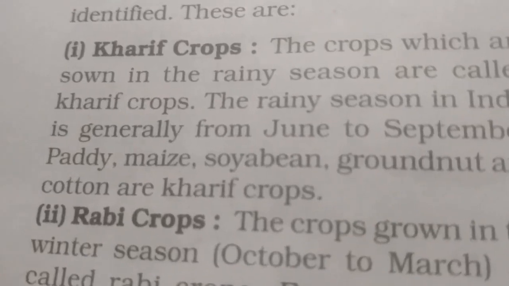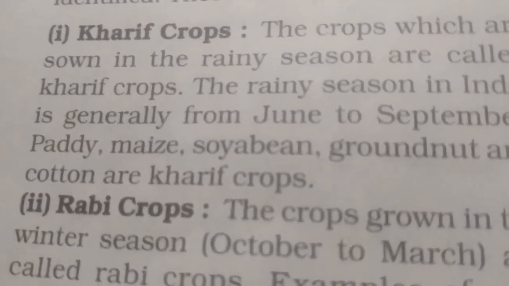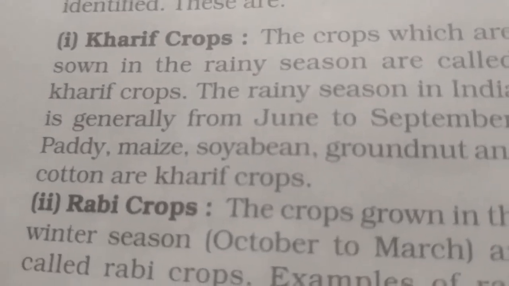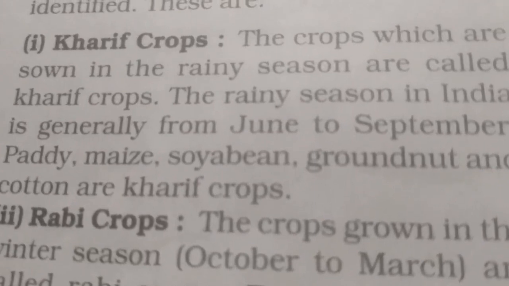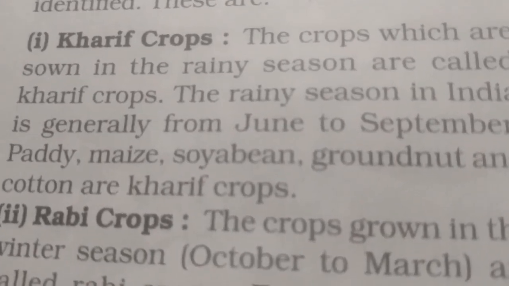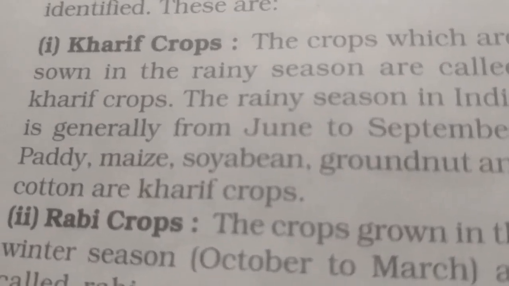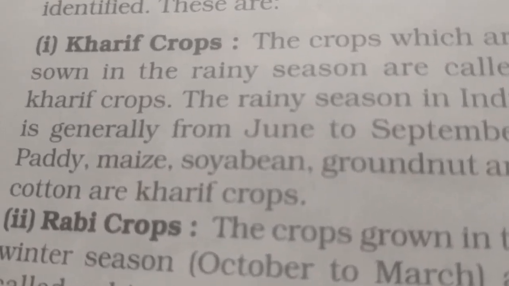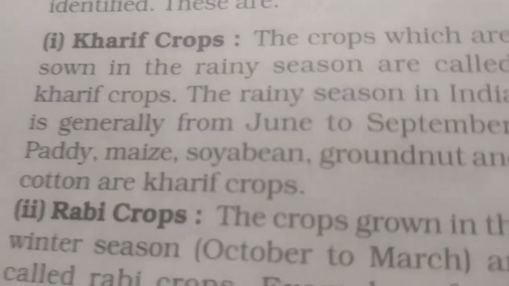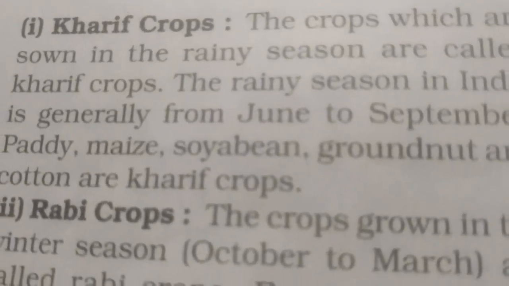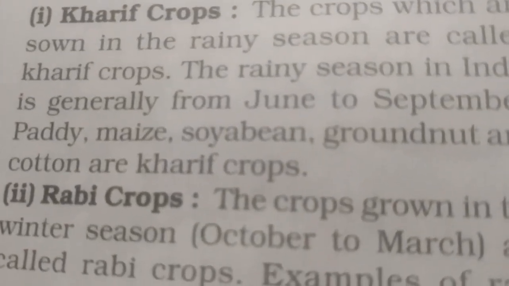These include rice, paddy, maize, soya bean, groundnut and cotton. Rabi crops are the crops that are grown in the winter season.